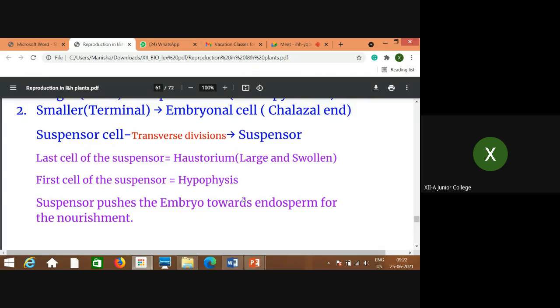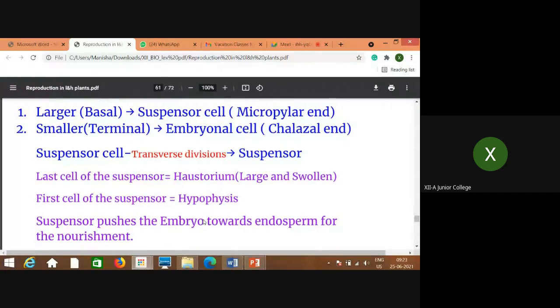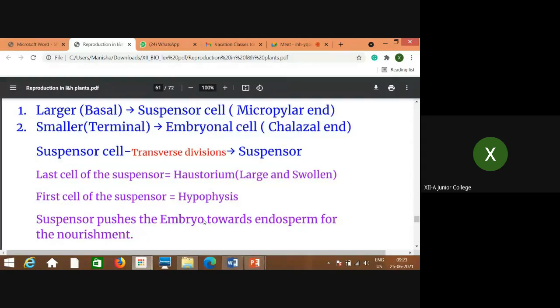Now you will understand how the role of the suspensor cell is important. What is the role of this large suspensor cell? It is pushing the embryonal cell, the smaller cell towards the chalazal end, towards what is present immediately next to the developing embryo, that is the endosperm, right?